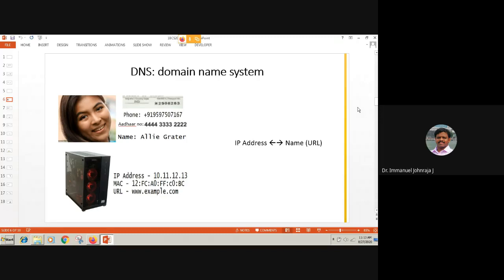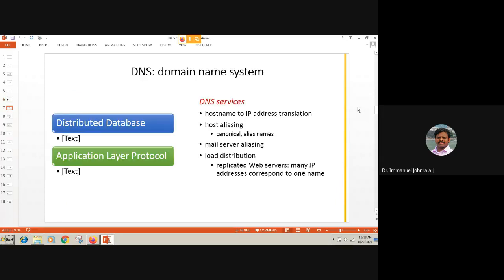When I use the word primary objective, there are some more objectives, called secondary objectives, also there for domain name system, which we can see in the further slides. Moving on, what is the domain name system? It's a distributed database. Please remember, domain name system is not a single entity or a single device. It's a collective work. More than one person or more than one server is involved in doing this name resolution called domain name system. And second one, domain name system is an application layer protocol. We all know it uses port number 53.